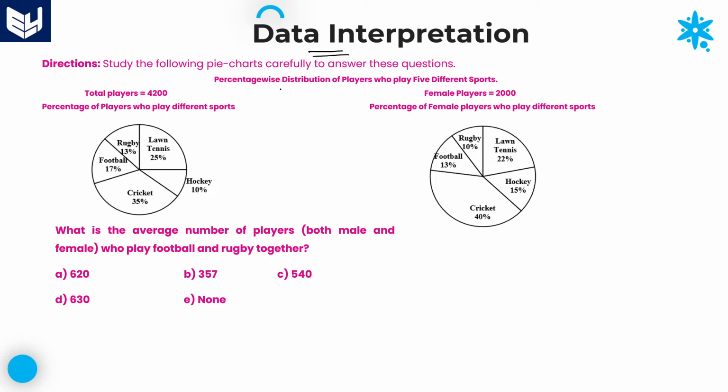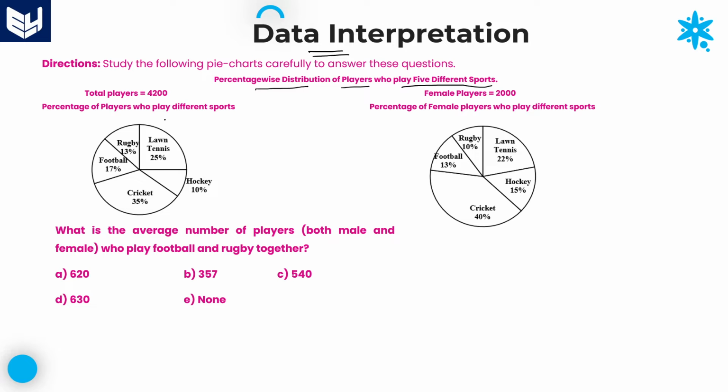Here, the information is about percentage-wise distribution of players who play five different sports. That is the given information. Those who are playing five different sports and their percentage-wise distribution of number of players is given. Here, two pie charts are given.